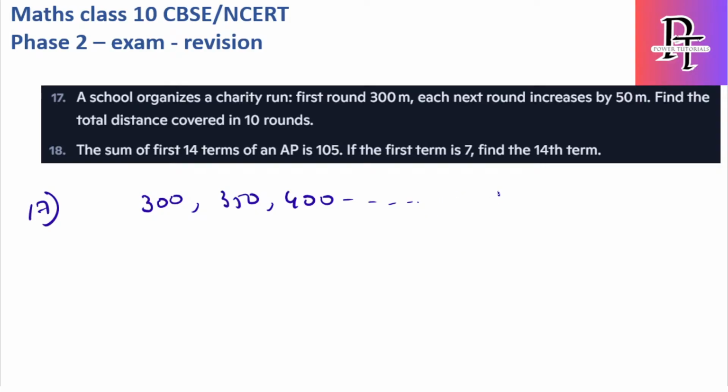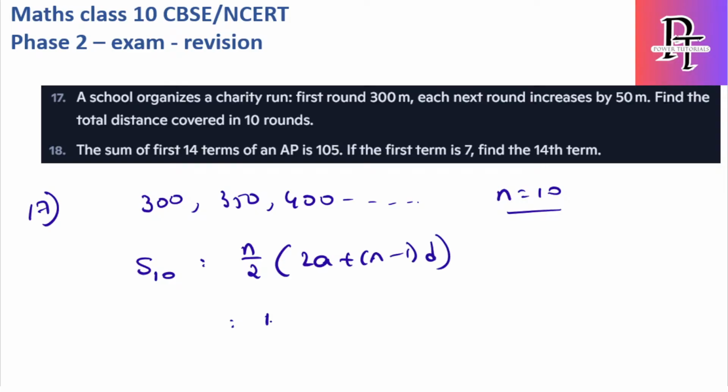So the total n value is 10. So total distance they are asking. So simply you have to find sum of 10 rounds. The formula for sum of n rounds is n by 2 into 2a plus n minus 1 into d. Substitute it. N value is 10, so 10 by 2. 2 into a value, the first round, which is 300, plus n value is again 10, so 10 minus 1 is 9, and the d value is 50 because for each round they are increasing by 50.